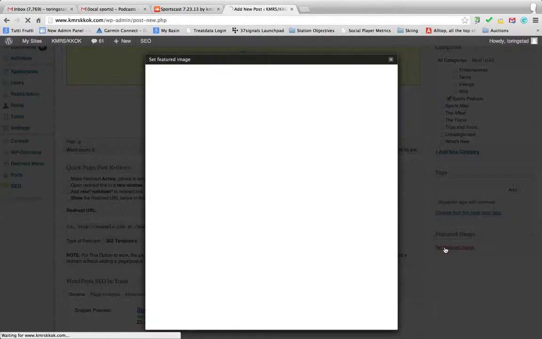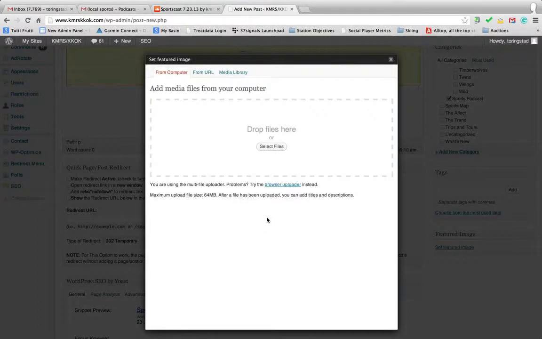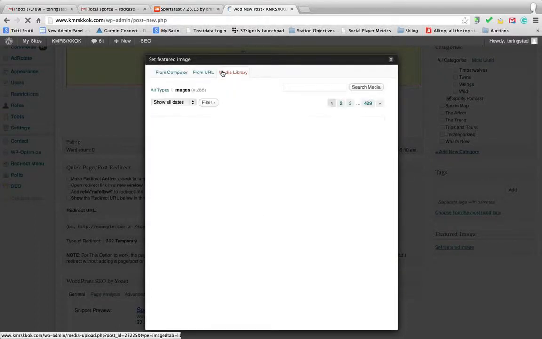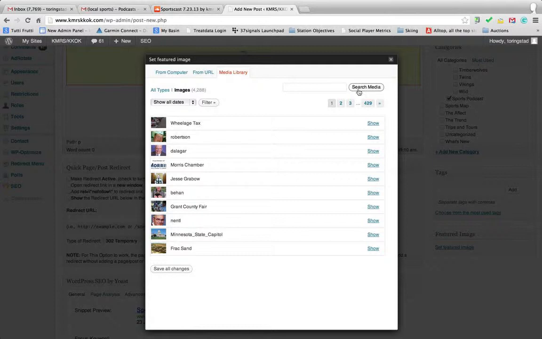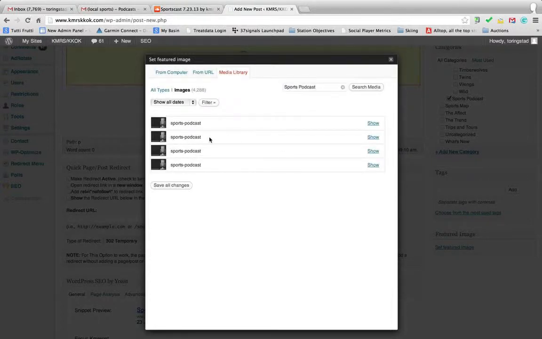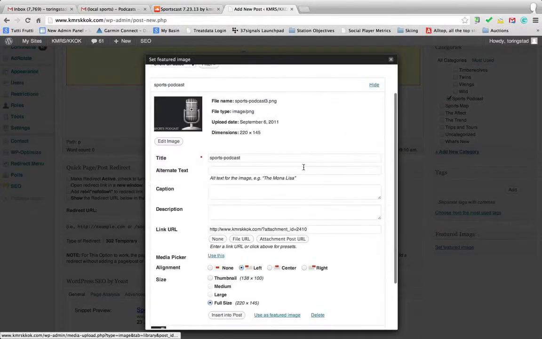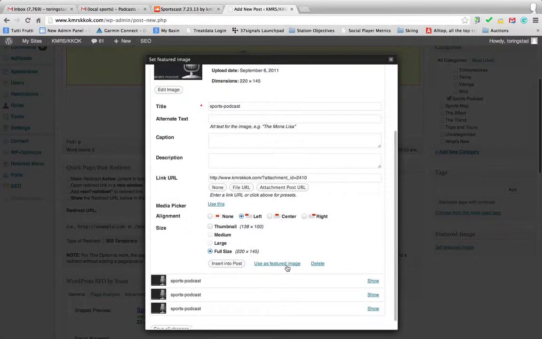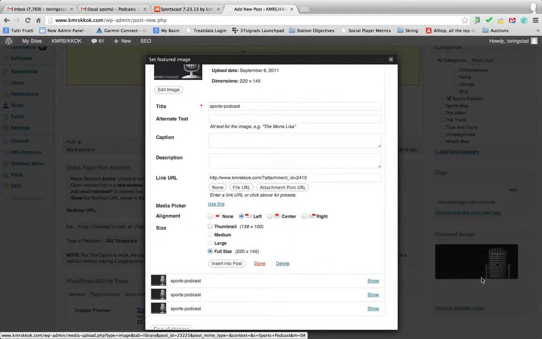Add the featured image. And all these are saved again in the database, just like the news podcast or an egg podcast. All these JPEGs or images are saved within. So we'll go sports podcast. Show. And there's our sports podcast, and we're going to use that as the featured image. And again, you'll see it here.